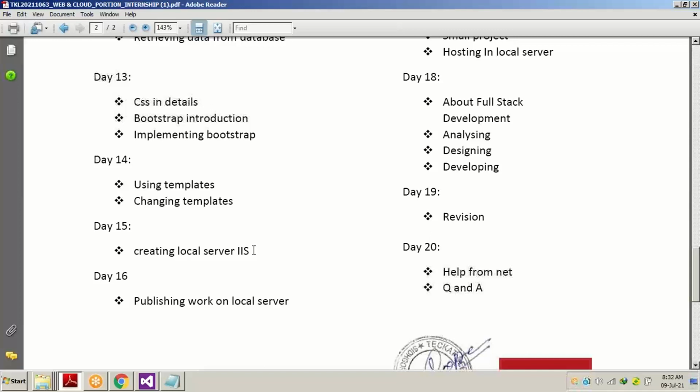Now the thing is that whatever we are making, we have to host it somewhere. The user will not have Visual Studio to open the project and use it. They should directly open the project in a browser. How is that going to happen? That's what we are going to learn in tomorrow's session. IIS, how it comes, and everything like that.